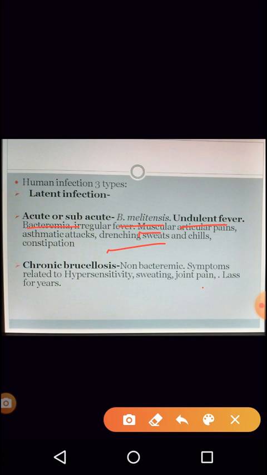There is this intermittent drenching sweats and chills. Drenching sweats means the person sweats very profusely, followed by chills. Also there is constipation, but this is very acute, for a short period of time.